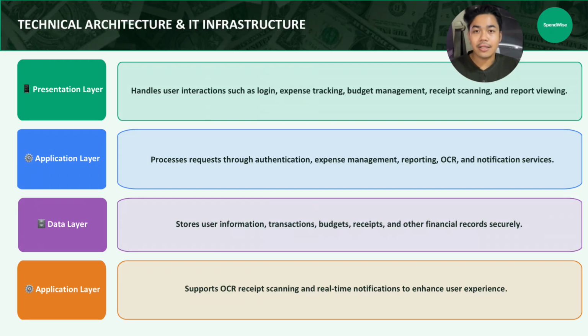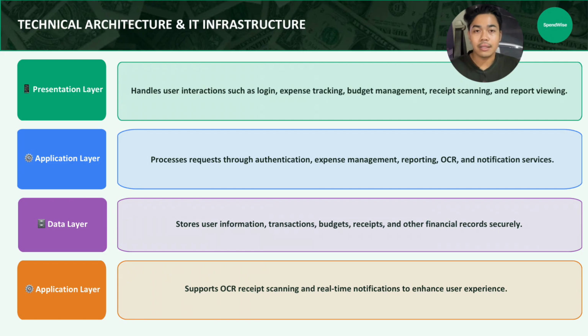This slide illustrates the technical architecture of SpendWise. The architecture consists of 4 main components. First is the presentation layer, which represents the mobile application interface used by students. Through this layer, users can log in, record expenses and income, manage budgets, scan receipts, and view financial reports. The second component is the application layer. This layer processes all user requests, including authentication, transaction management, analytics generation, OCR processing, and notification service.